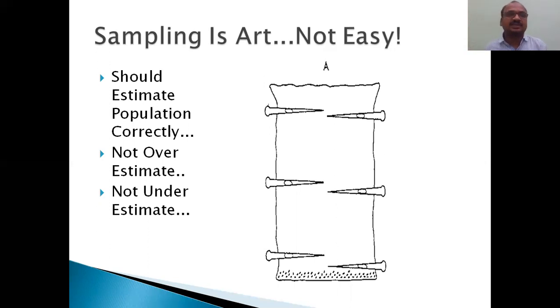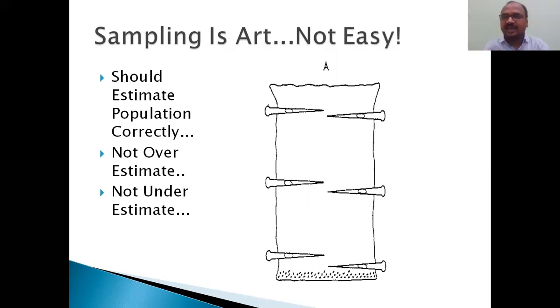That we cannot say. See here, the sample should estimate the population correctly. Not overestimate, and not underestimate. It should estimate exactly. Exactly, it must be.